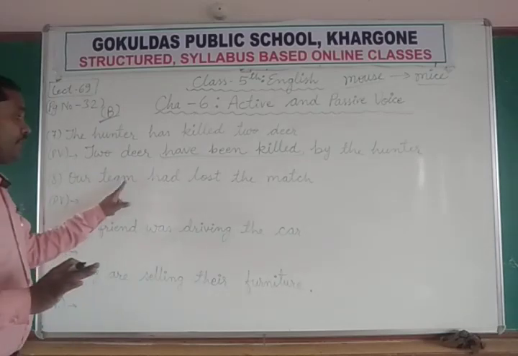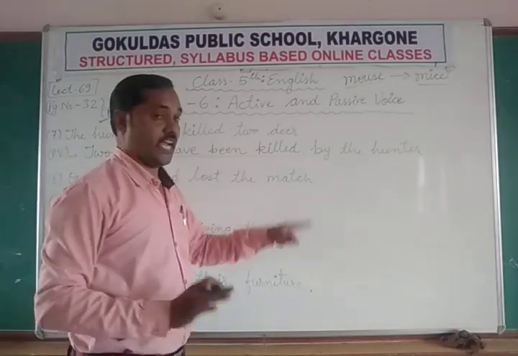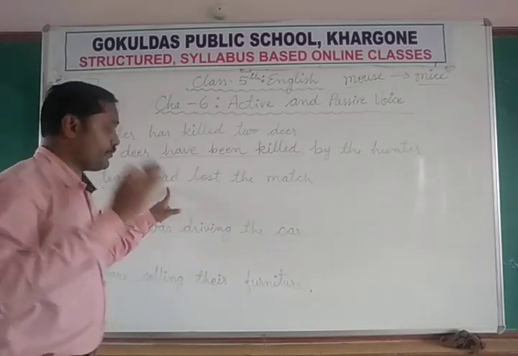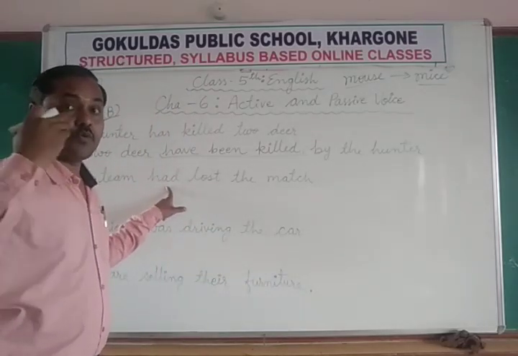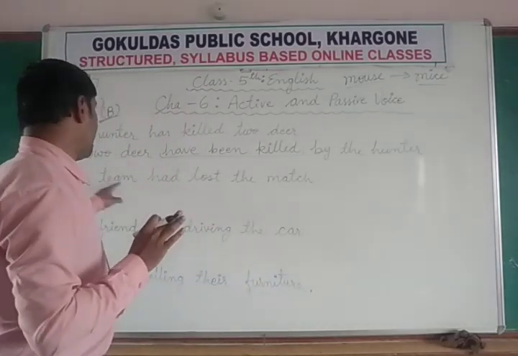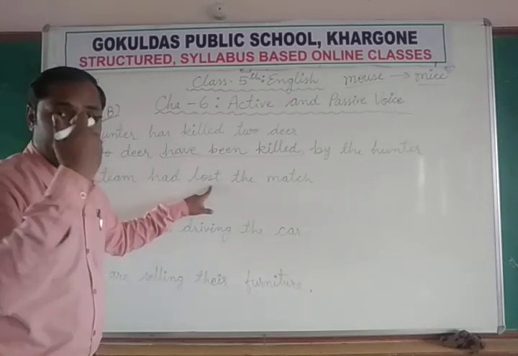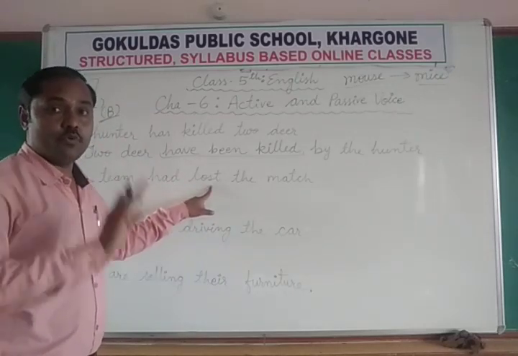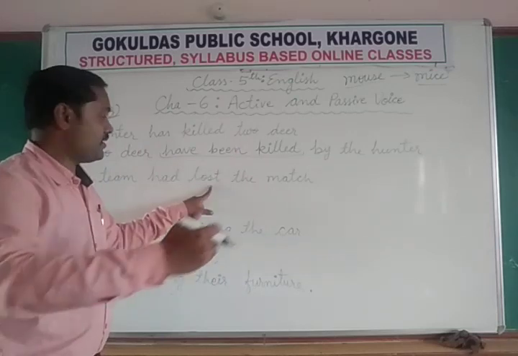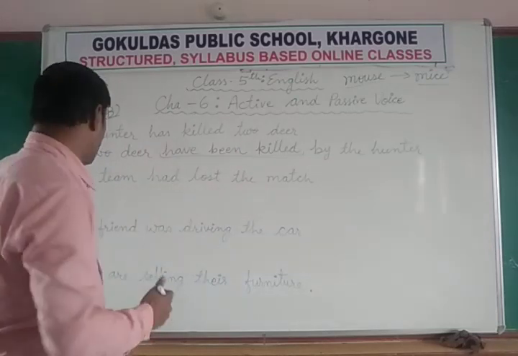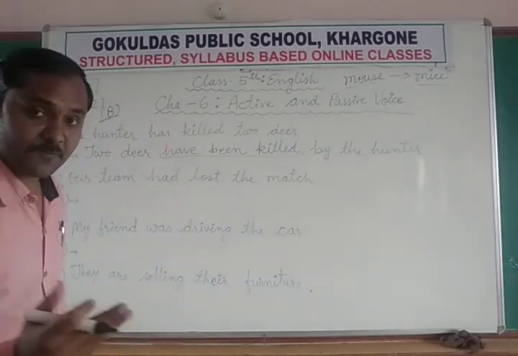Our team had lost the match. Had is used for past perfect tense. चुके थे. Our team had lost. Lost means हार चुकी थी. Okay, lose, lost. हार चुके थे. The match. हमारी टीम मैच हार चुकी थी.